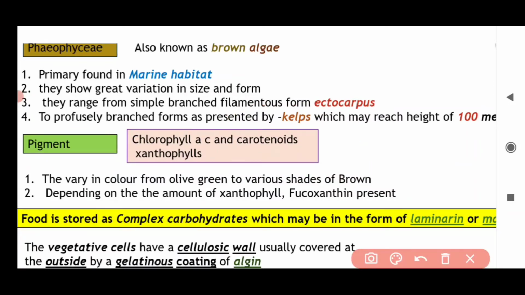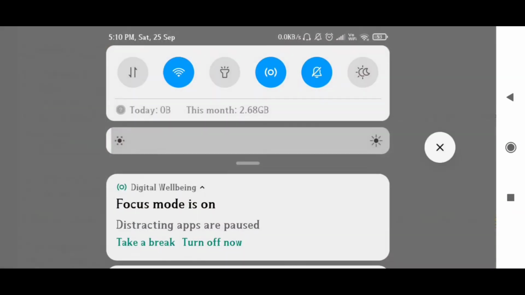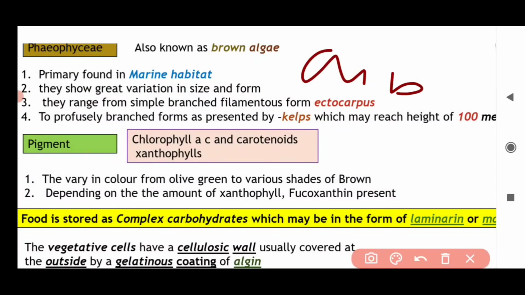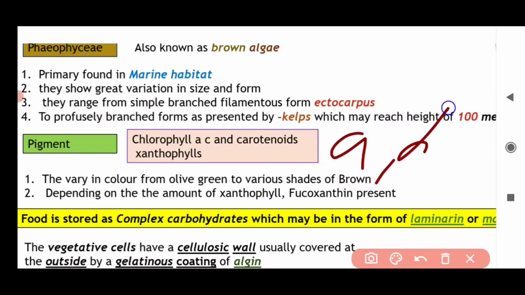You have to remember that in Chlorophyceae we have chlorophyll A, B, in brown algae A, C, and in red algae A, D. So you can remember like this: AB, then AC.